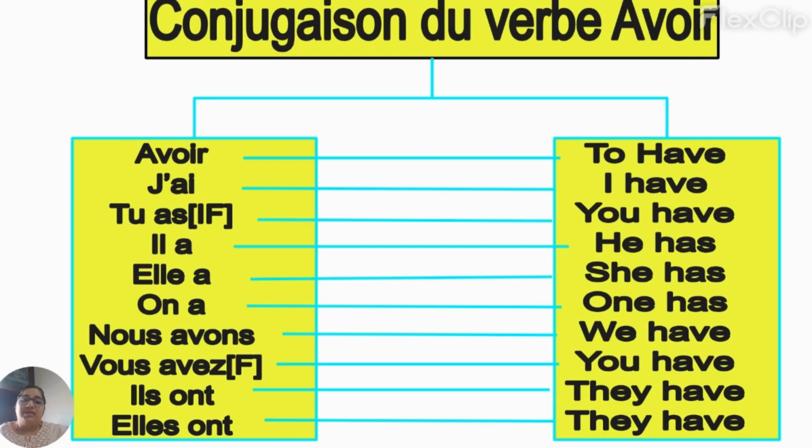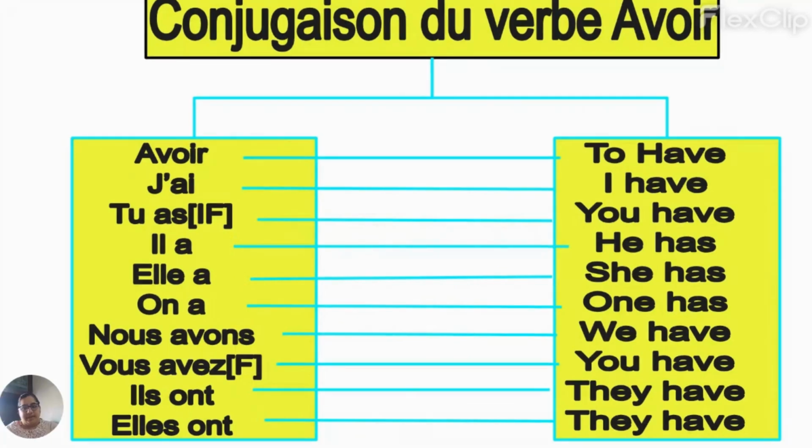When you are using this verb avoir also, when you are talking to your friends, you can use tu as. When you are talking to your family, to an unknown person, a principal, a teacher, when you are addressing somebody of higher authority, then you will use vous avez. The meaning of both is "you have" only. However, when to use which is the main aspect you should know, right?